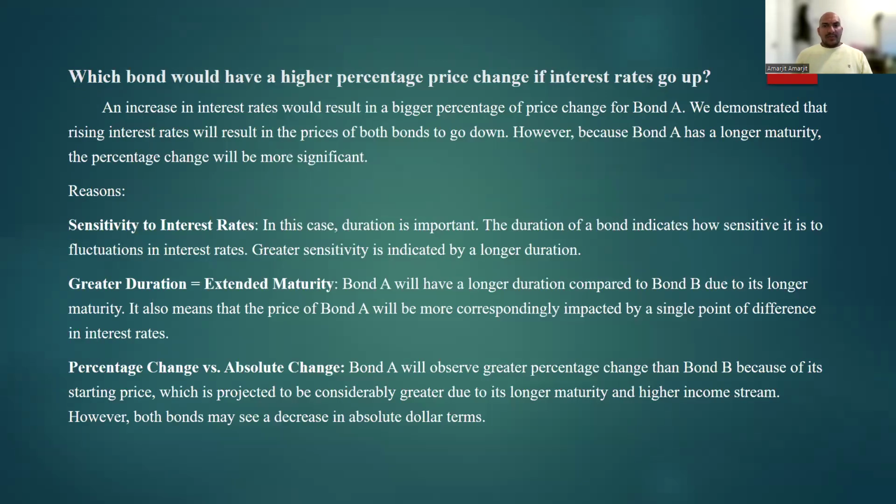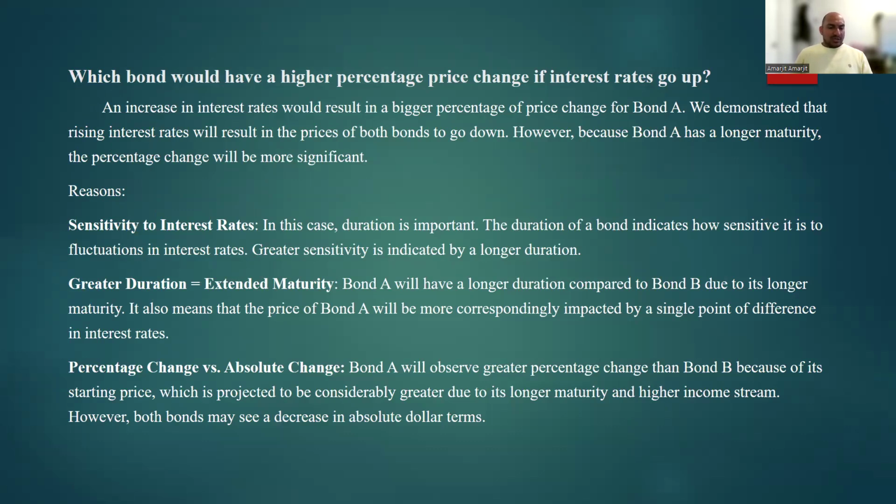which bond would have higher percentage price change if the interest rate goes up. An increase in interest rate would result in a bigger percentage of price change for bond A. We demonstrated that rising interest rate results in price of both bonds going down. However, because bond A has a longer maturity, the percentage change will be more significant.